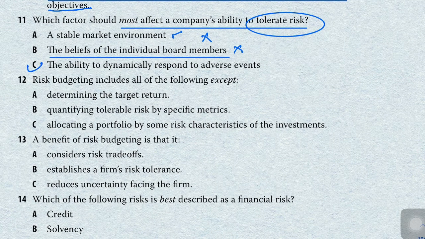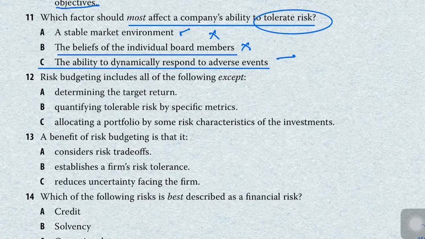And now the third option, the ability to dynamically respond to the adverse event. This will help increase an organization's ability to tolerate risk, because if the organization has the greater ability to tolerate the adverse situation, then that organization will have the greater risk tolerance. I hope you understood it, and option C will be our correct answer.